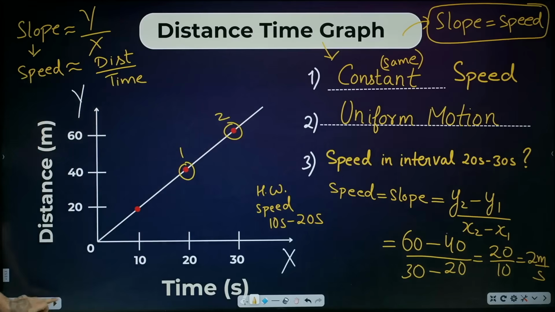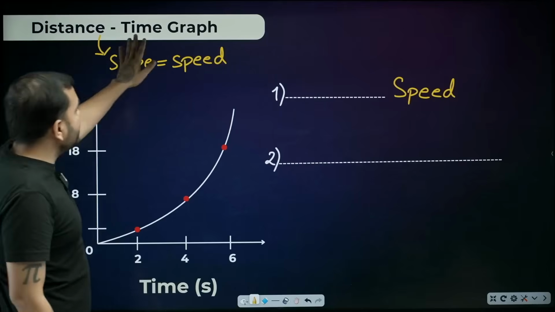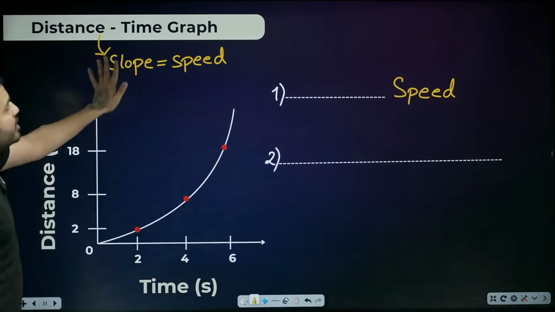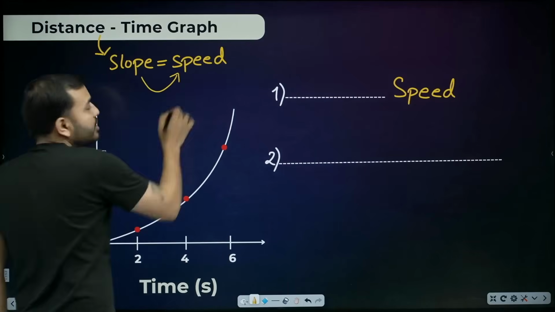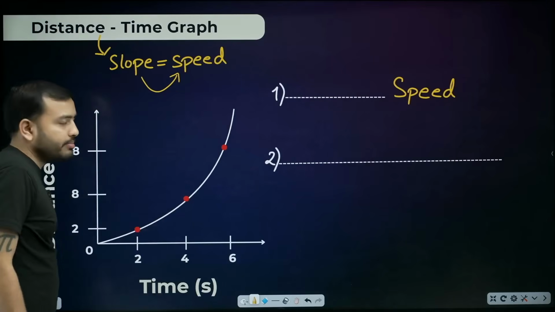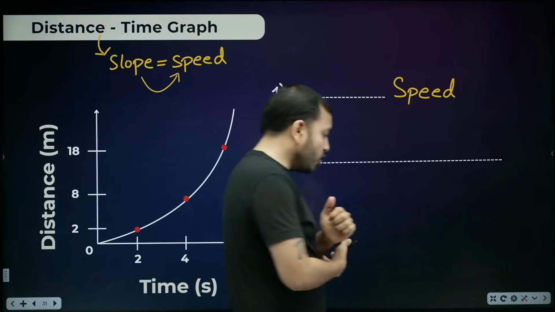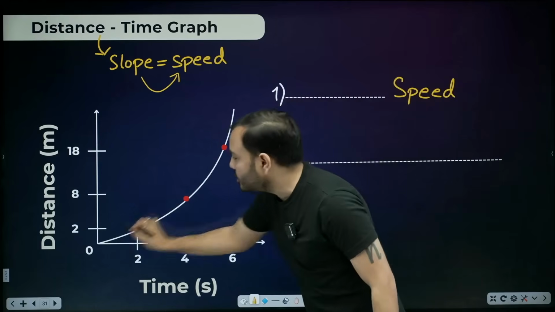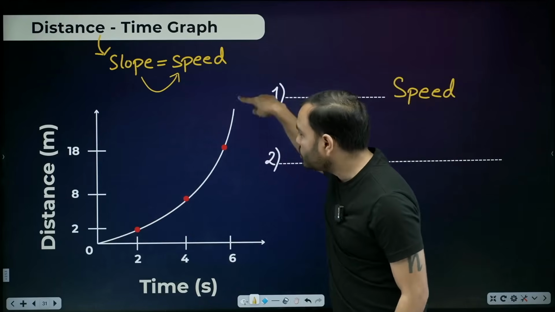Alright, let's move ahead. Next, beta, once again I have a distance time graph in front of me. Now I already know that the slope of distance time graph gives us what? Speed. This point is set in my head now. Now tell me, what kind of graph is this? What is the slope of this? Is it constant or is it changing? For constant, it has to be a straight line passing through the origin. That means here its slope is changing.